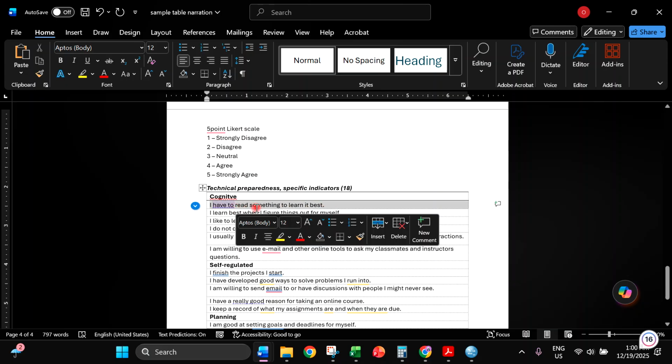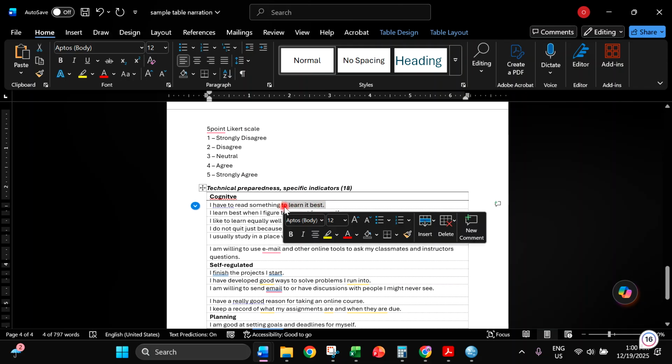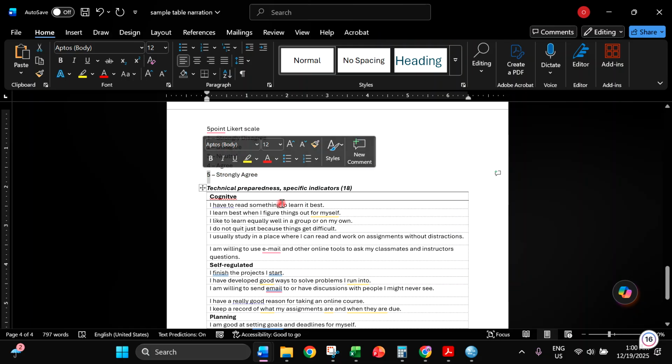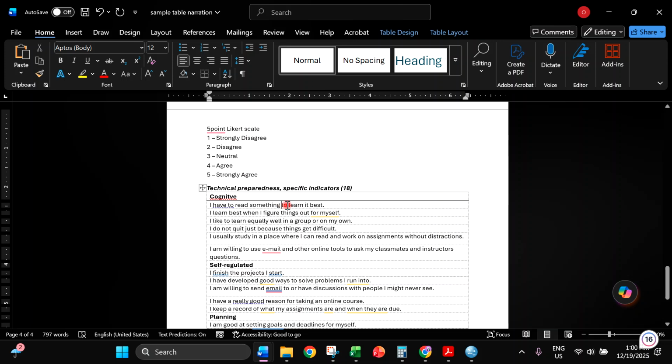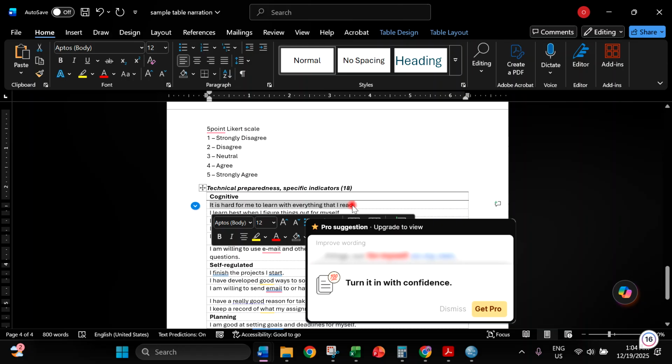I have to read something to learn it best. This is a positive statement. It doesn't have any negative modifier. So every time the respondent responds strongly agree, I will score that as 5. Let's say this was stated in a negative manner, such as, it is hard for me to learn with everything that I read.